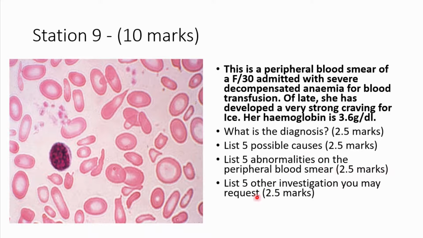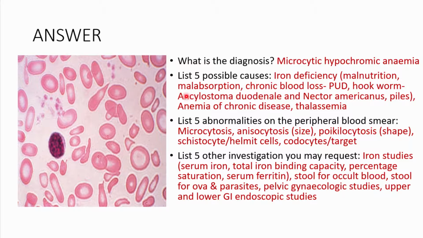So the investigations that have already been done are the peripheral smear and a full blood count. So you don't want to see students answering and saying full blood count on this station and then you expect to get marks. So that would be impossible. So this woman here has a microcytic hypochromic type of anemia. How do I know this? Of course, usually these cells are much smaller than the nucleus of this lymphocyte. So as we can see, these cells are small and they are less pink than usual. So this is a microcytic hypochromic anemia.